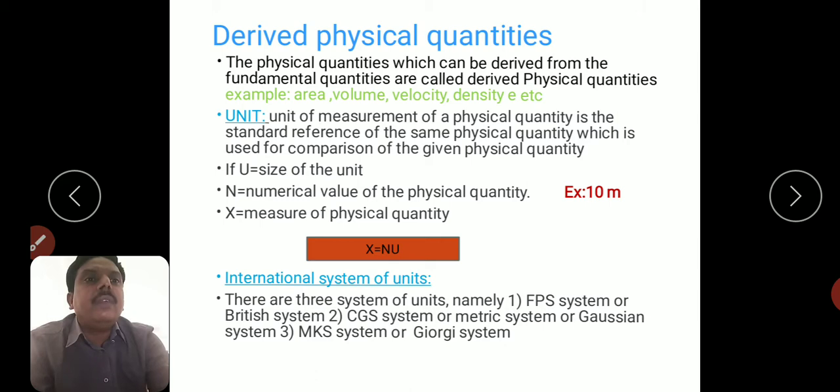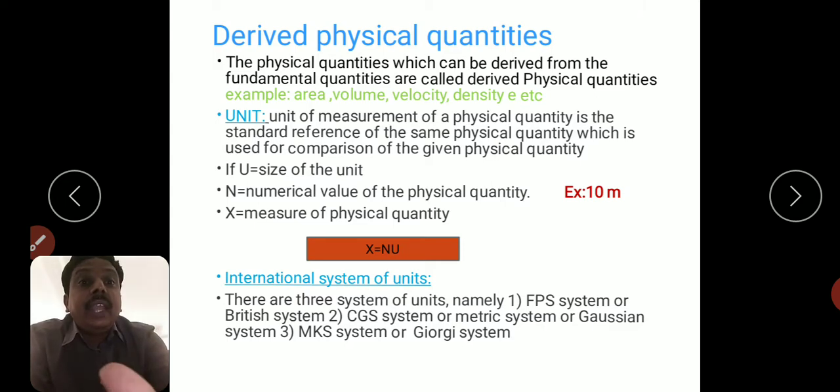Here in case of length we consider the meter. If length is equal to 10 meters, here 10 is the numerical value of the physical quantity. Here meter is the size of the unit. It may be millimeters or centimeters, kilometers or miles, whatever it may be.